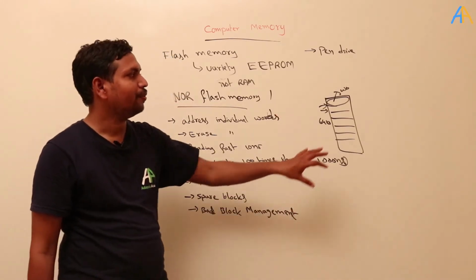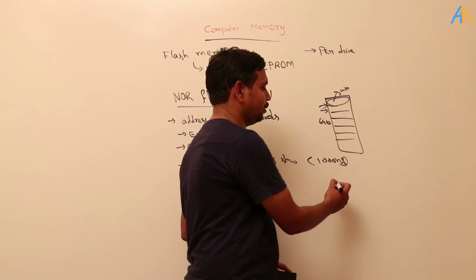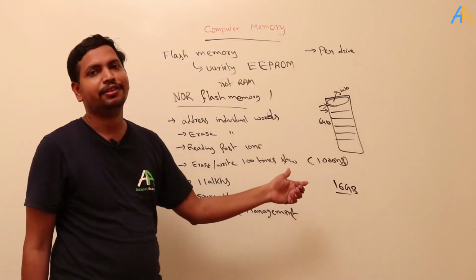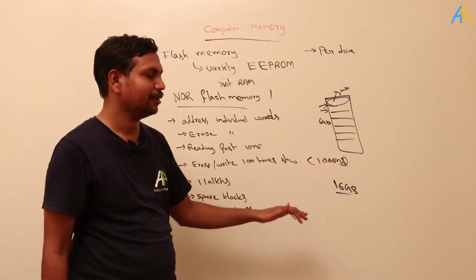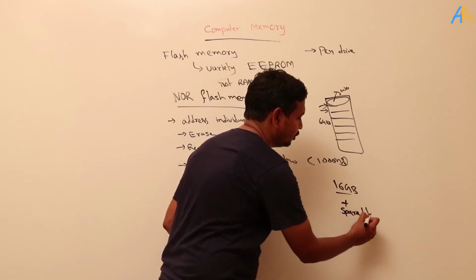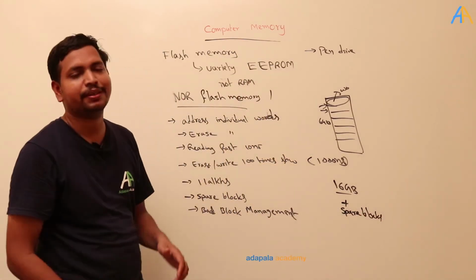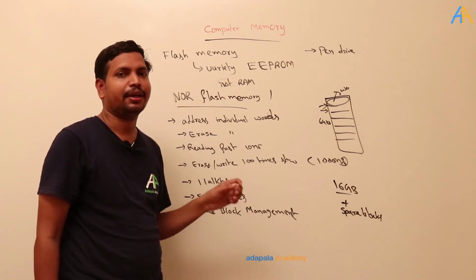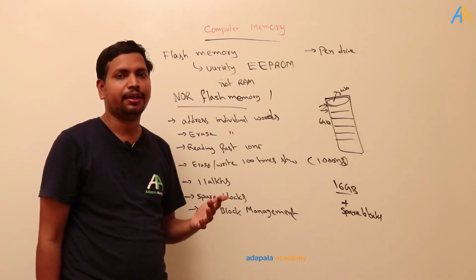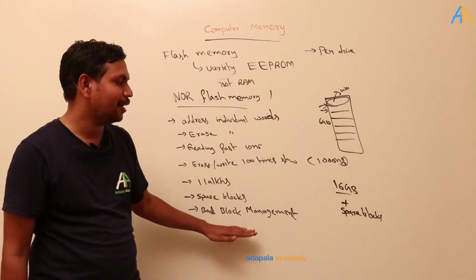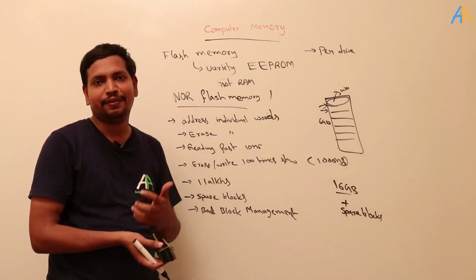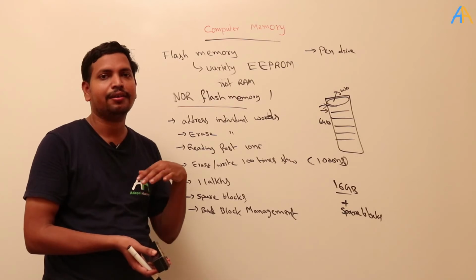Next, spare blocks. For example, if it is told to be a 16 GB pen drive, there is 16 GB of memory. In addition to that, some other spare blocks will also be there. Even though they won't specify it, there will be spare blocks. The purpose is that while manufacturing, some bytes are defective. That is one problem. And with the operation over time, some will get deteriorated. A block which is deteriorated over a period of time, or which is defective at the time of manufacturing, is called a bad block.